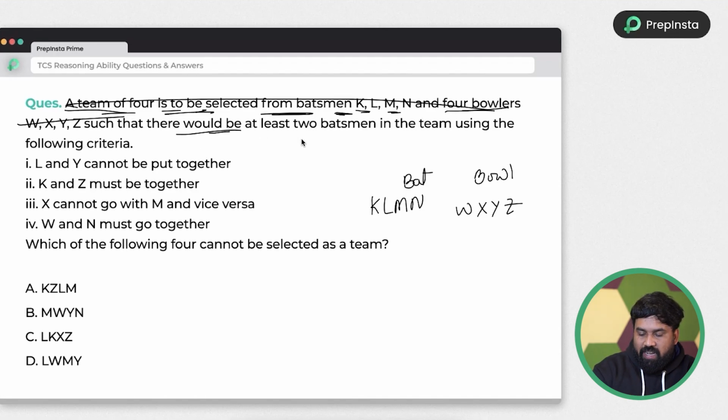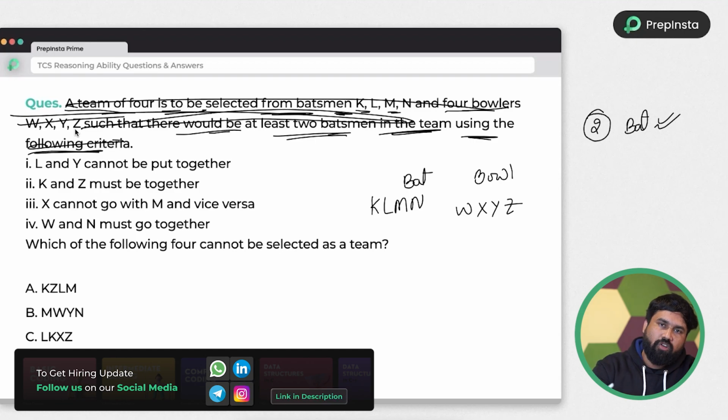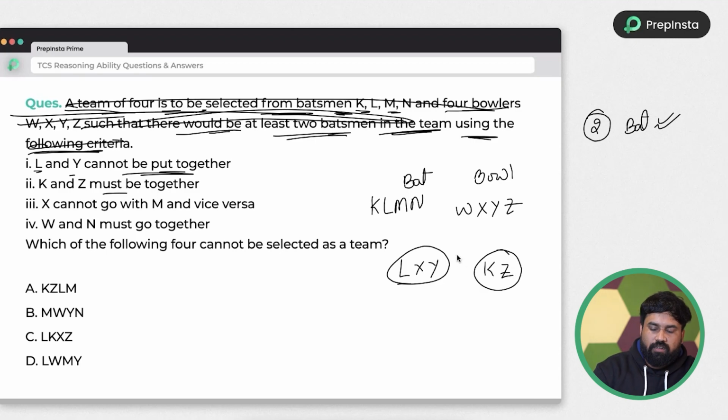And there would be at least 2 batsmen in the team, using the following criteria. So you have to select a team where at least 2 batsmen need to be there. Okay. You don't even have to remember the three lines of data, you have everything on your rough note. Next, L and Y cannot be together. K and Z must be together. So if K comes, Z will come together.